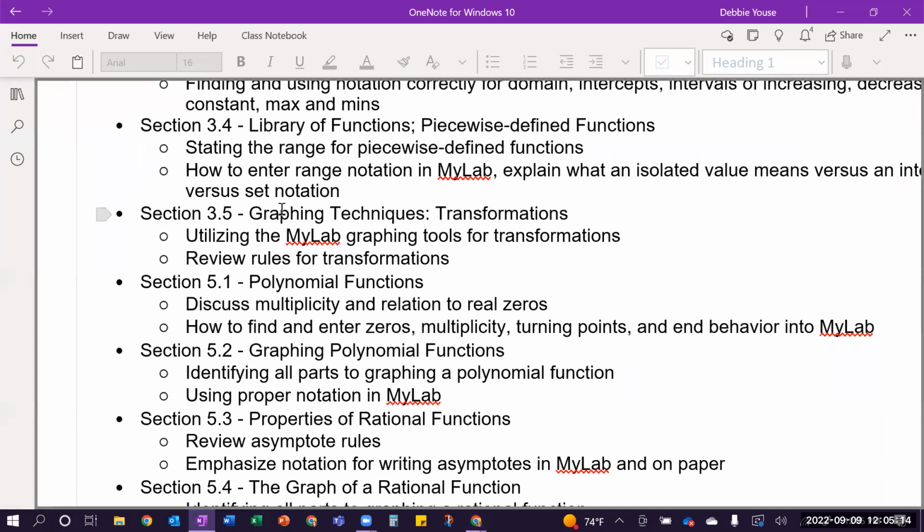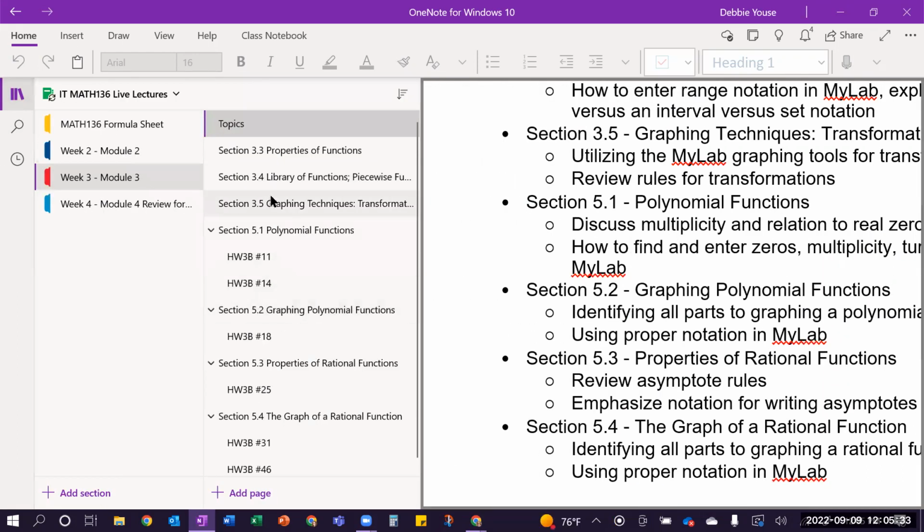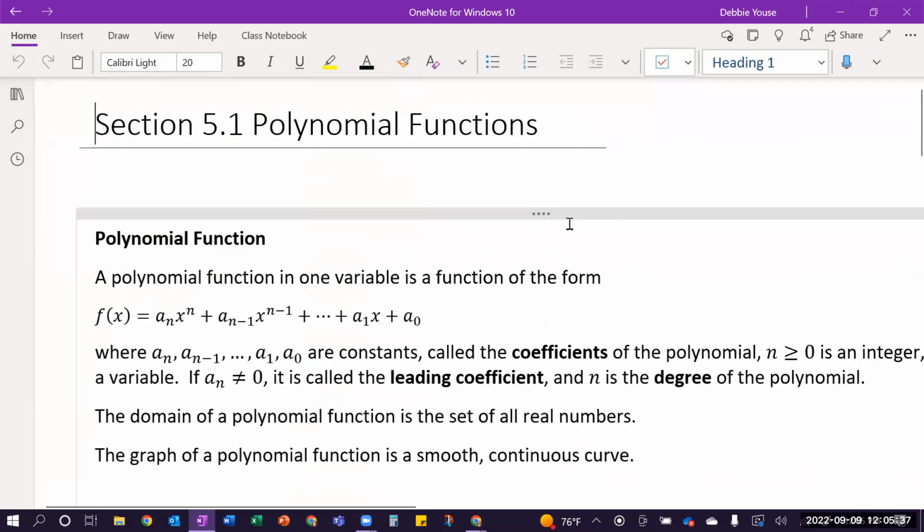I'm going to get to our topics of polynomial functions and graphing polynomial functions. Like I said, you are welcome to put questions in the chat as I go through what I'm presenting, to clarify anything I'm saying or if you're confused about what I said. You're also welcome to raise your hand in your reactions. So I want to go over some of the basic content.